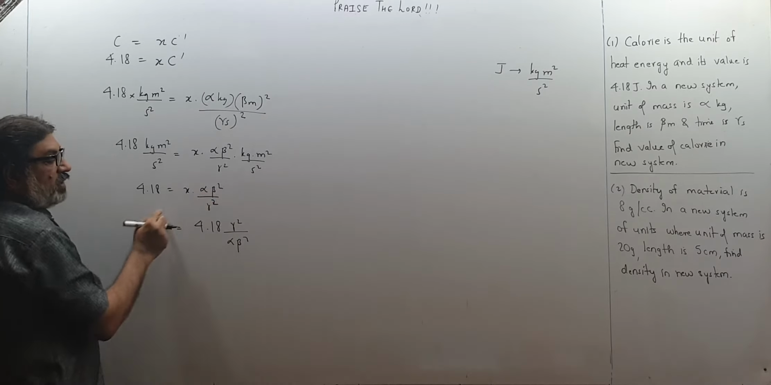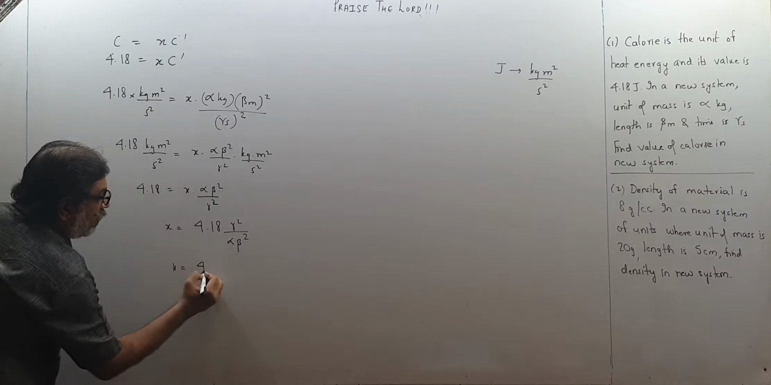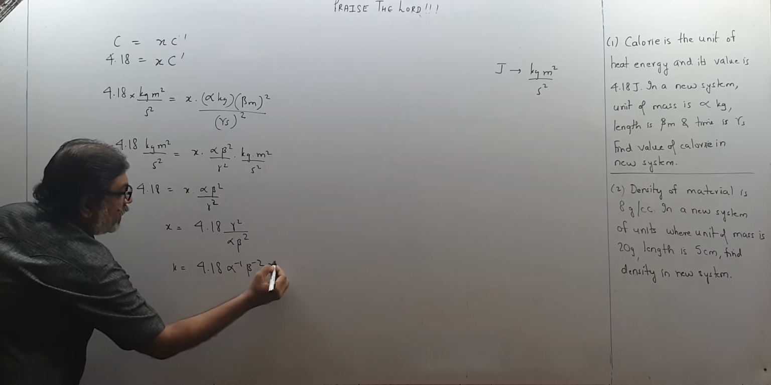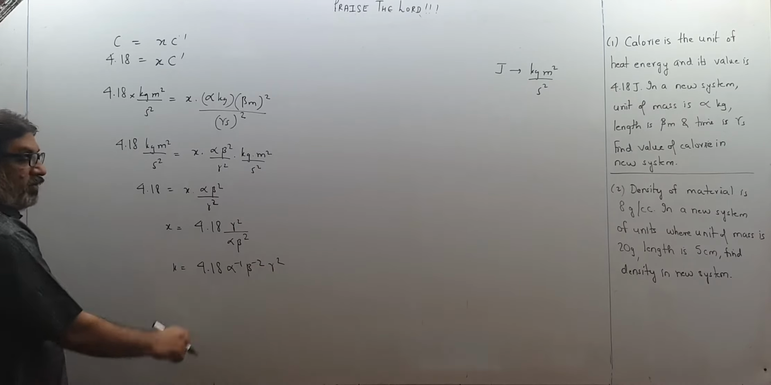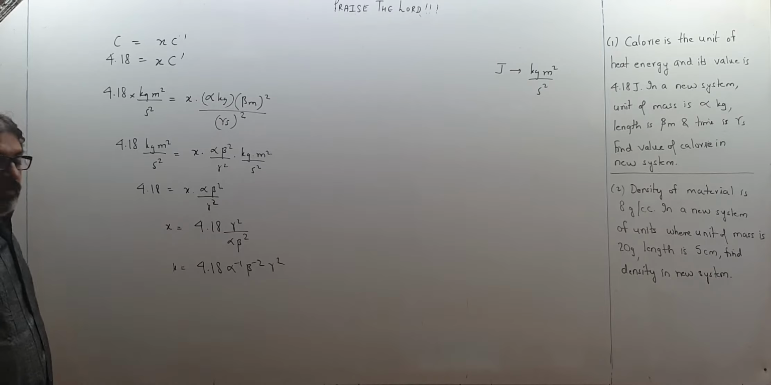This comes over here, this comes down, so beta square. So what is x actually? 4.18, alpha raised to -1, beta raised to -2, gamma square. This is x. This is the new value of calorie, x, where x becomes 4.18.